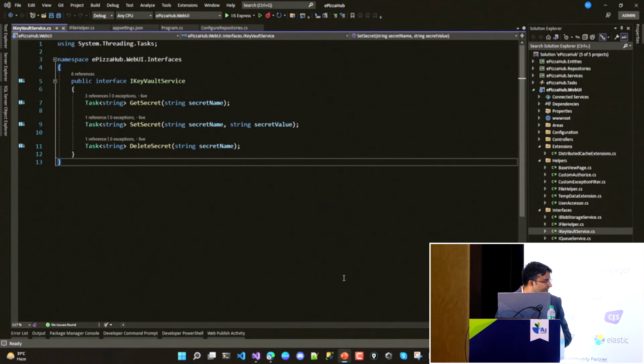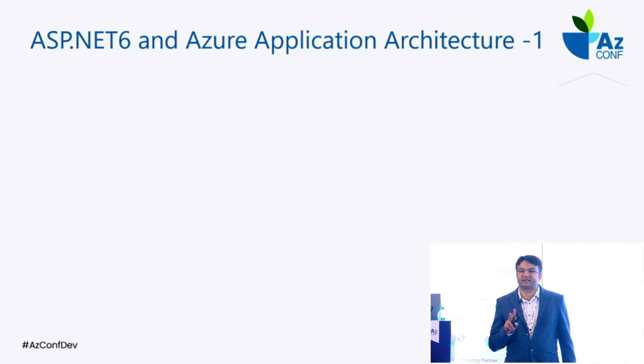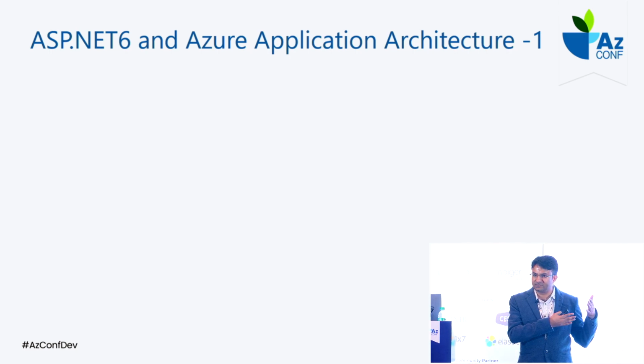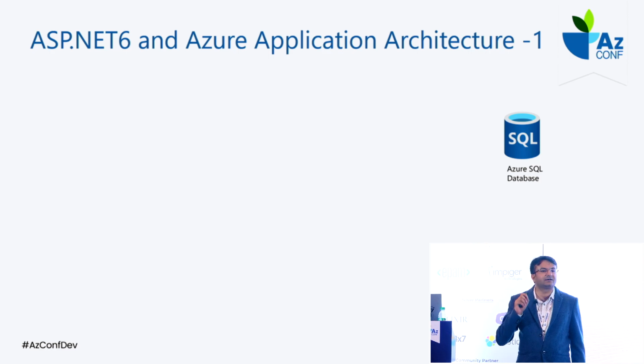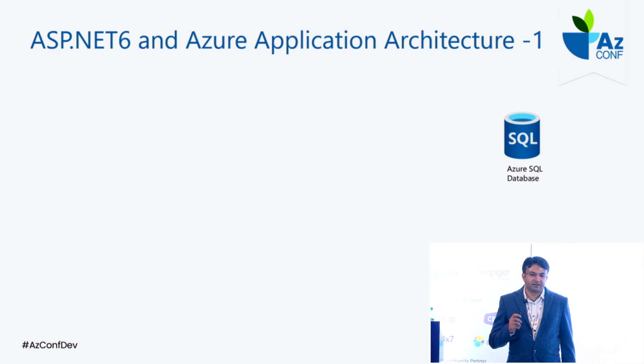The most important part is here: how we can see in action how we are integrating them. Okay, so I have two diagrams here. One diagram I created is exactly what I'm using in my current project. Another diagram I created is for if I'm willing to add any other service, how you can add it. When it comes to managing things, we start with the database first. What service will we use for the database? We will use Azure SQL Database, as that is the structured data I'm storing. What about the unstructured data? I will store it using blob storage.